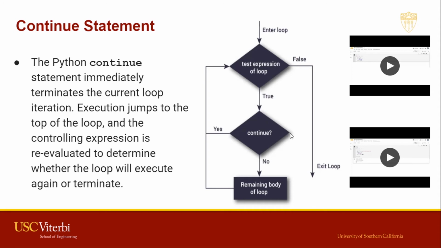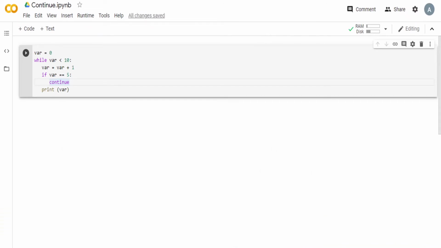If the continue statement is not met, then the remaining body of the loop gets executed. And in the case that the expression of the loop itself is false, you just come out of the loop. Now here are a few examples that we'll be going over. This is an example of how to use the continue statement in Python along with the while loop. Here we are trying to print the first 10 natural numbers, and on the 5th natural number we don't want it to get printed. So we use a continue statement.